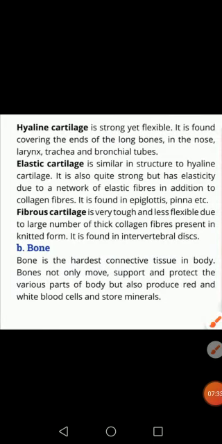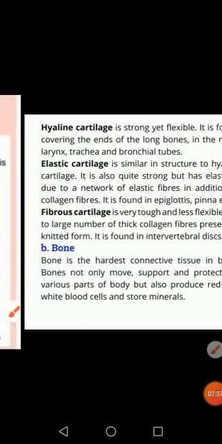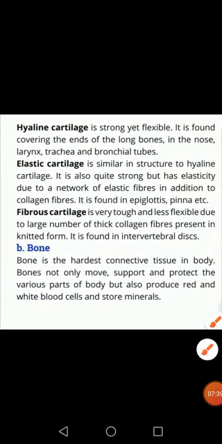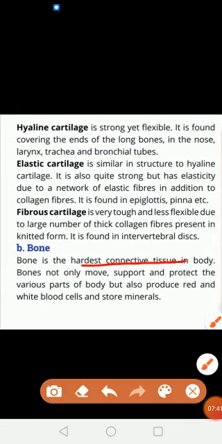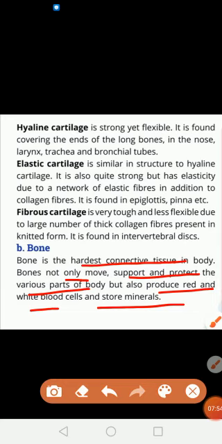Bone is also a type of connective tissue, and it is the hardest connective tissue in our body. Okay, what are the functions of bone? It not only moves, supports and protects the various parts of the body, but it also produces red and white blood cells and stores minerals. So these are the different functions of bones: it helps in movement and protection, and it also supports the different parts of the body.